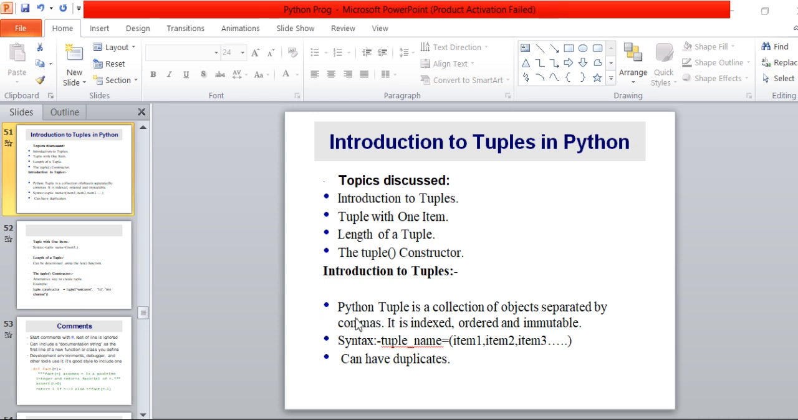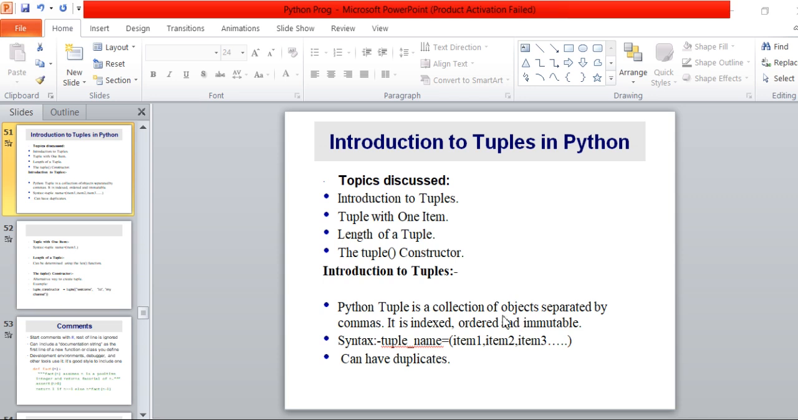Introduction to Tuples. A Python tuple is a collection of objects separated by commas. It is indexed, ordered, and immutable. Like a list in Python, a tuple is also a collection of objects, and all the objects are separated by commas. Let's understand the syntax first. Syntax is tuple name, assignment operator, which is equal to. Under these round brackets, we have to specify data items here. All the items are separated by commas.